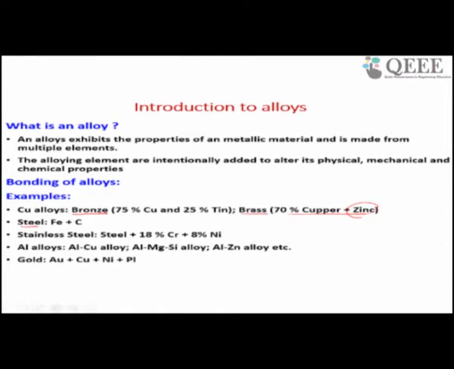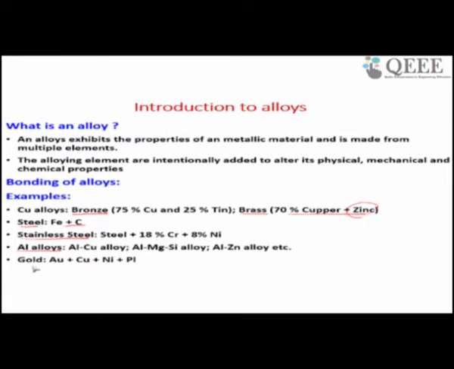The second category is steel. Steel is an alloy of iron and carbon. For example, if you take a typical type of steel like stainless steel, stainless is a mixture of steel, iron, chromium, and nickel. Chromium gives high corrosion resistance to steel. Similarly, nickel also gives some desirable property. That's why they have added iron, chromium, and nickel to get a steel.